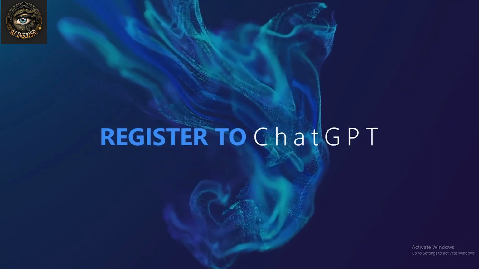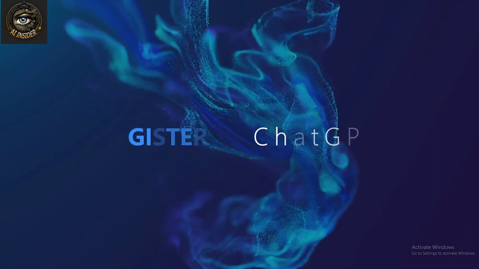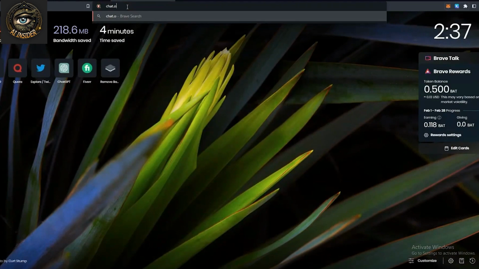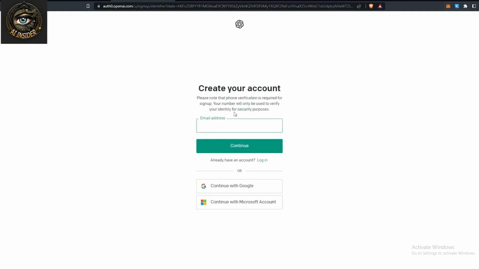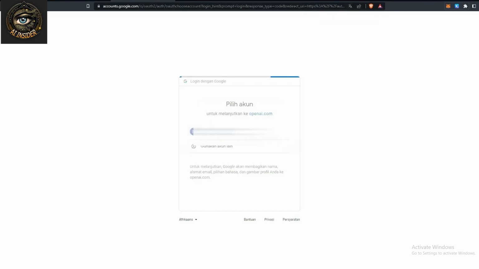Now, let's get started with ChatGPT in 3 easy steps. Step 1. Go to chat.openai.com and click on the Sign Up button. Step 2. Use your email, Google, or Microsoft account to sign up. Step 3. Enter your name and verify your phone number using either SMS or WhatsApp. Once you have completed these steps, you can start exploring the many ways to use ChatGPT.